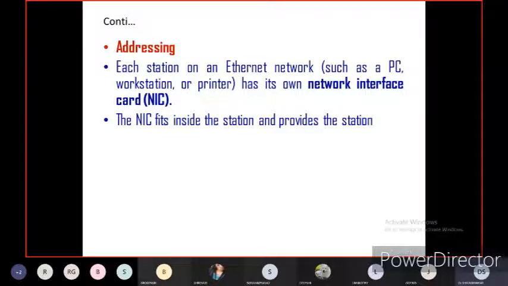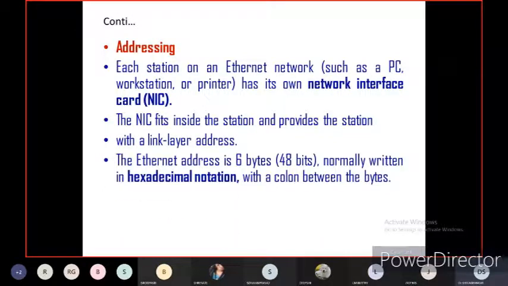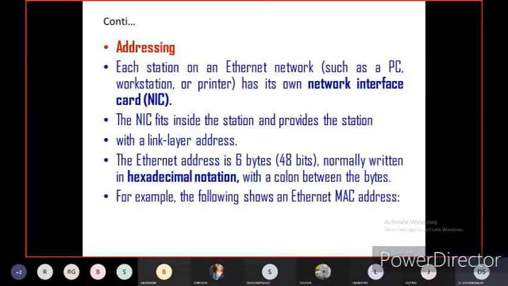The NIC fits inside the station and it provides the station with a link layer address. The Ethernet address is 6 bytes, that is 48 bits. It is normally written in hexadecimal notation with a colon between the bytes. For example, the following shows a MAC address. This is one example of the media access control address of Ethernet: 4A:30:10:21:10:1A. This is the specific address, that is 48 bits.